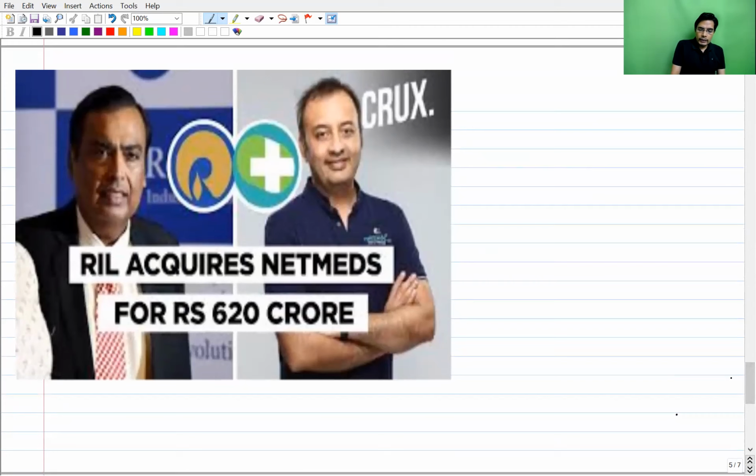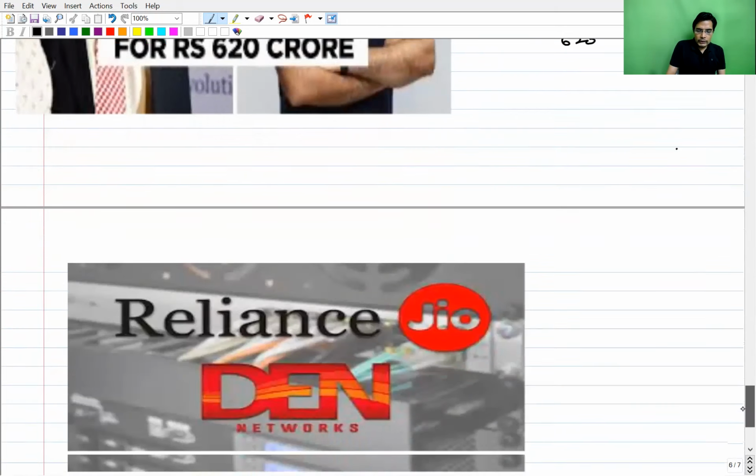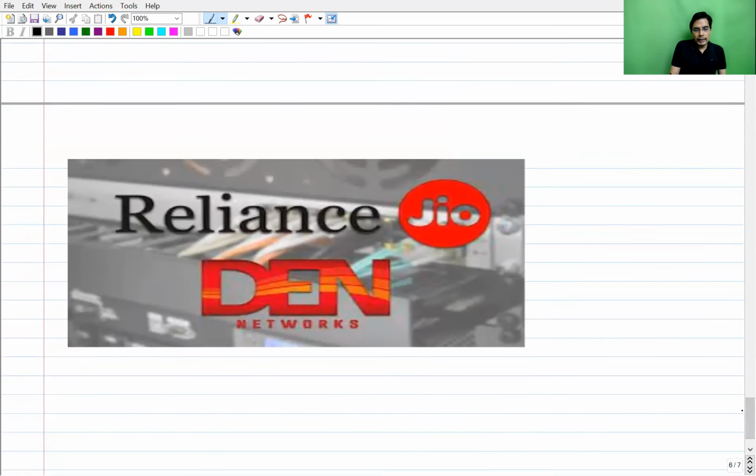Reliance Industries acquired NetMeds, an online pharmacy portal, for 620 crore. And suppose, I'm just simply supposing, Reliance sold Den Networks for 120 crore.